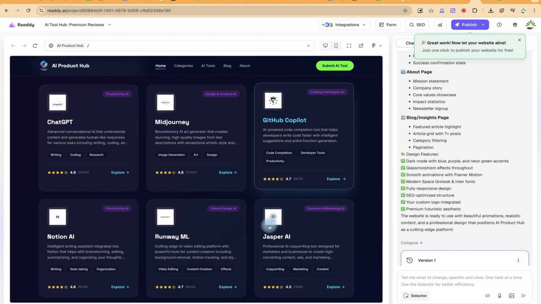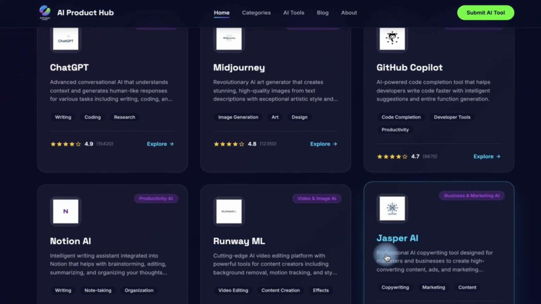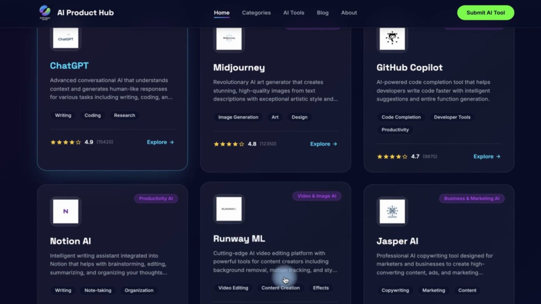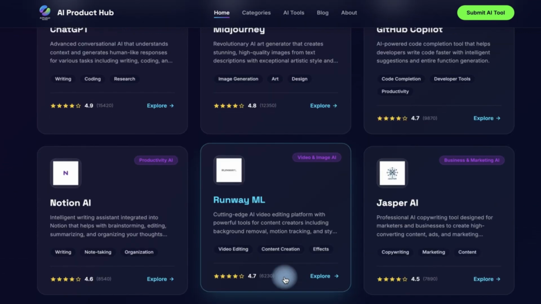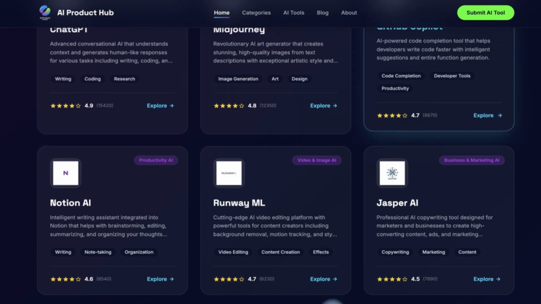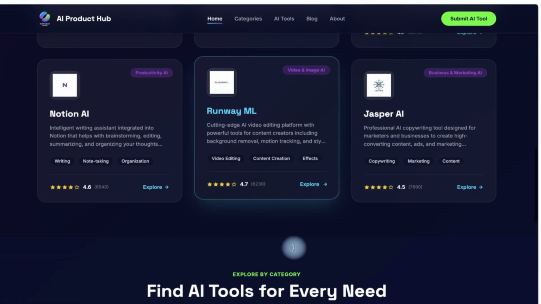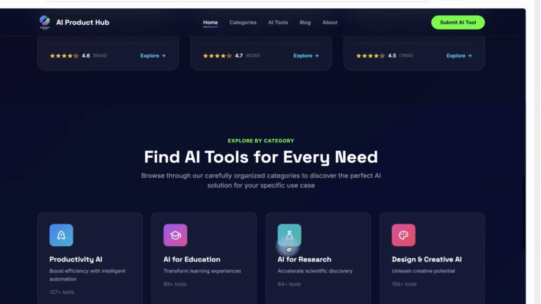Featured AI tools that we have: Midjourney, ChatGPT, Notion AI, Runway ML. Anyone that you want to learn about, you can explore. You can even see the star ratings from people. You can explore and see more in terms of what it does, basically writing, coding, research, image generation, art, design, code completion, developer tools, and so on. Each AI with a synopsis of what it does. So you can just go ahead and explore, find AI tools for everyday needs.